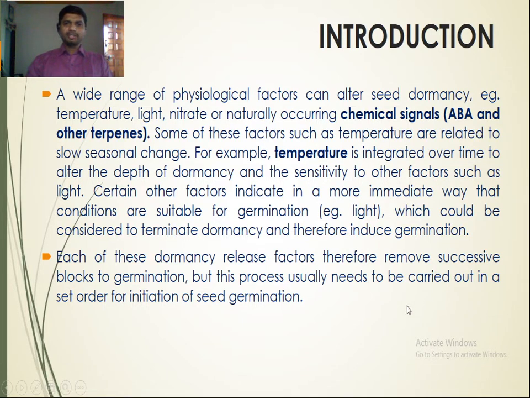Each of these dormancy release factors therefore removes successive blocks to germination, but this process usually needs to be carried out in a set order for initiation of seed germination. So these are the various physiological factors that can alter seed dormancy, for example, temperature, light, nitrate, and some naturally occurring chemical compounds like abscisic acid and terpenes. Temperature and light play a vital role in altering seed dormancy. So they are among the environmental factors that affect seed dormancy.